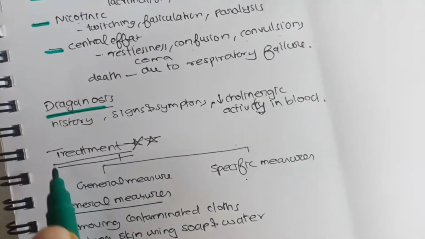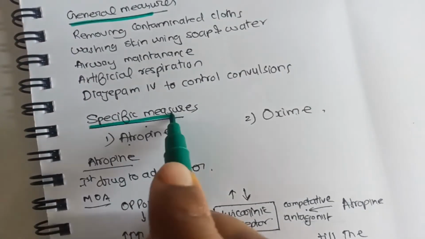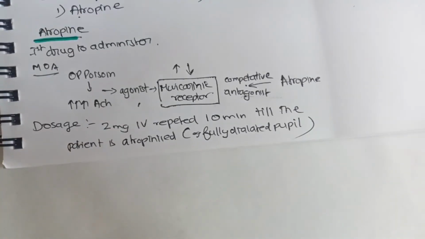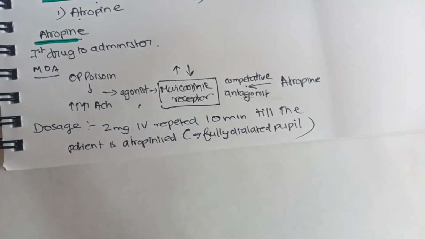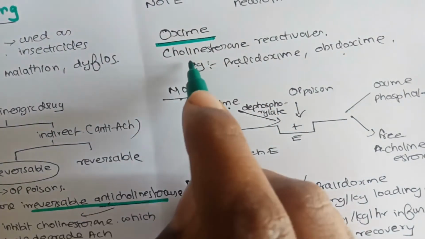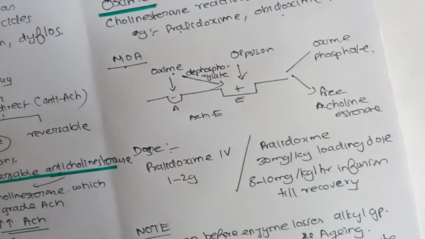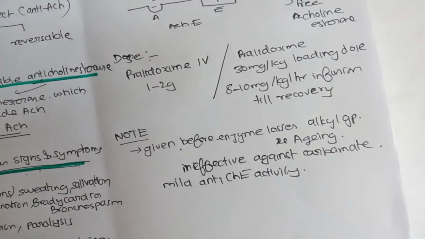Then the diagnosis, and then the treatment, which includes the general measures and specific measures, like atropine, which is dosed as 2 mg IV repeated every 10 minutes, and then the continued dose. And coming to the oximes like pralidoxime and obidoxime, which dephosphorylate the esterase, and then the dose.